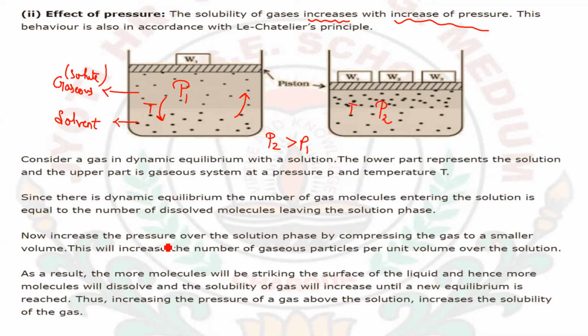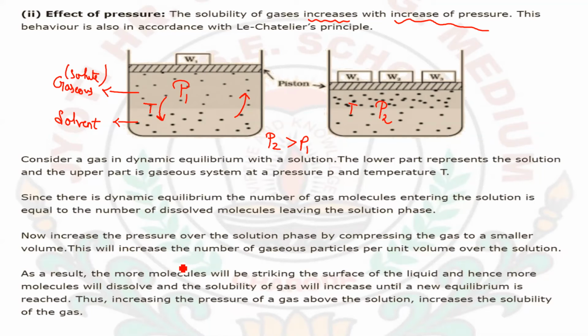Now on increasing the pressure, the gas is compressed to a smaller volume. The liquid will not compress, but the gas will. This increases the number of gaseous particles per unit volume, so the concentration of the gas increases.